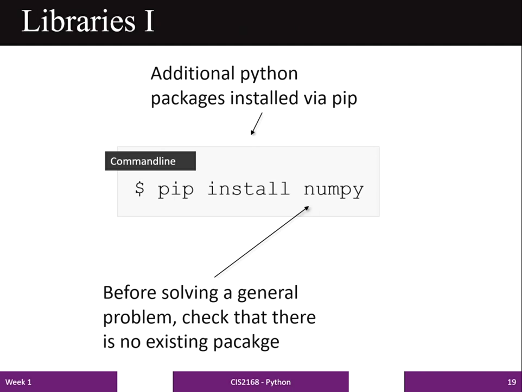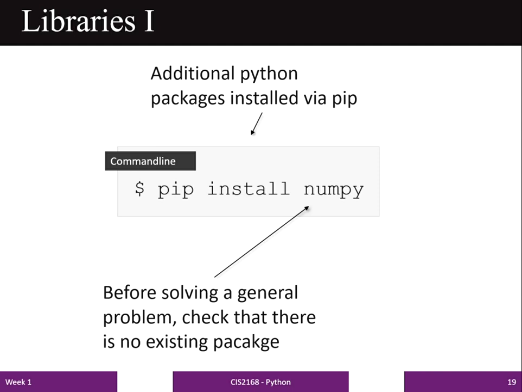So if you want to install new packages, new libraries to your virtual environment, then you have to use the pip command. Pip command is used to install the new packages. So here we are executing pip on the command line, that is on the terminal.